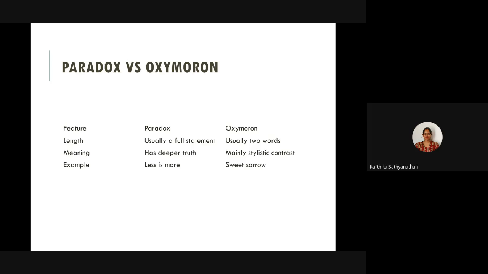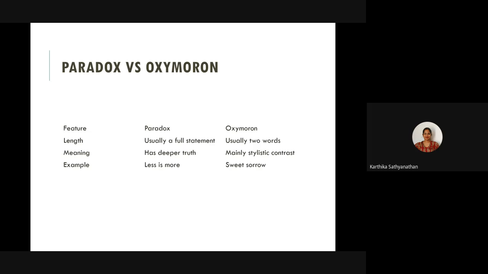For example, what were the oxymorons that we discussed? Bittersweet. It's a bittersweet experience. Yeah, bittersweet. There is nothing